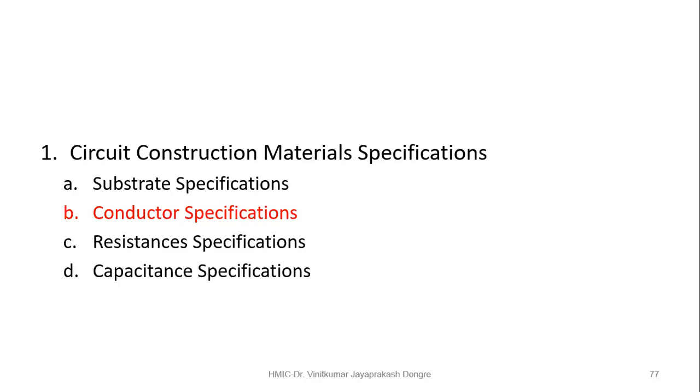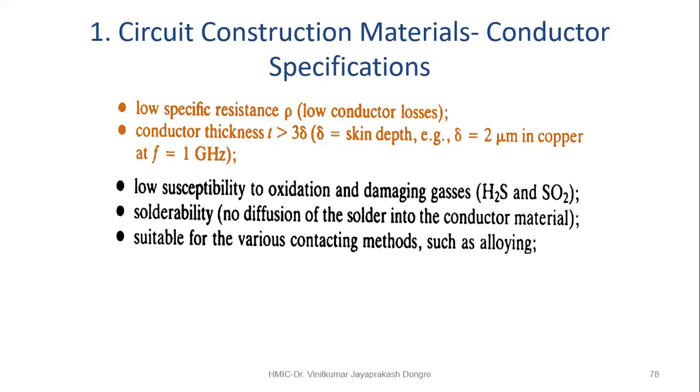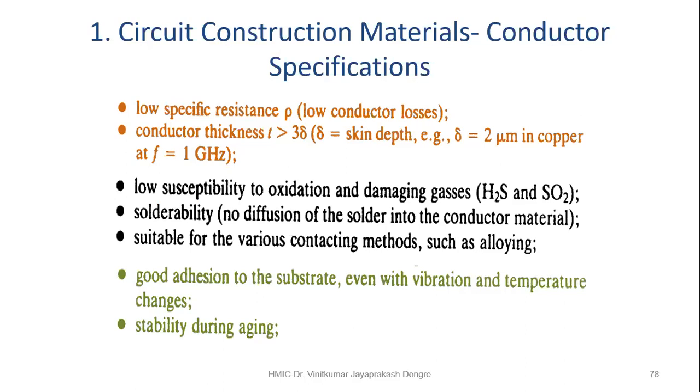Then the conductor specification, whatever conductors we are using. The main thing we are going to consider is the low conductor loss. Whatever the loss is, that specification we are going to consider. And the conductor thickness should be greater than 3 times the skin depth. This delta is the skin depth. What is skin depth? Whatever frequency you are using, at that frequency, how much depth the wave goes in.